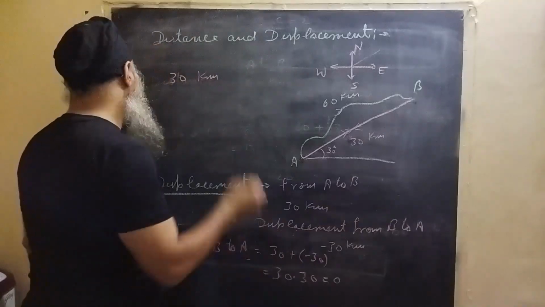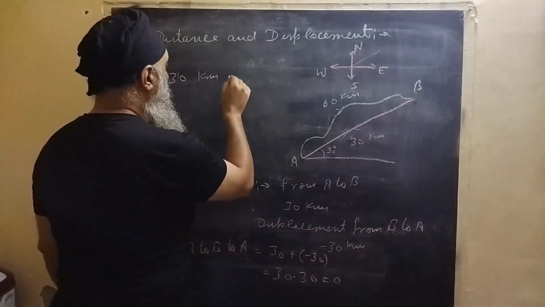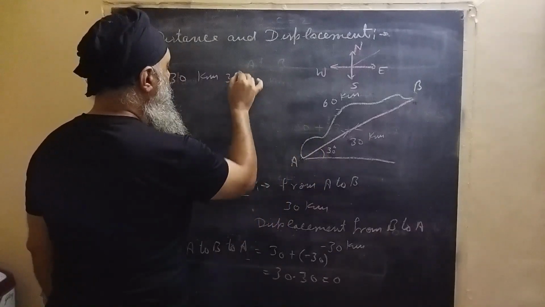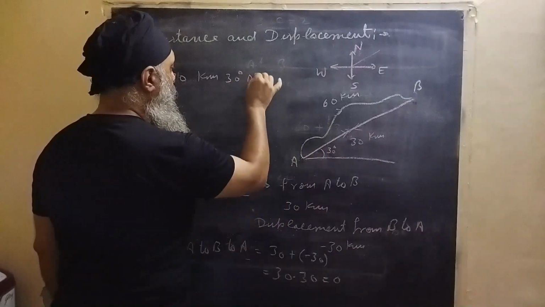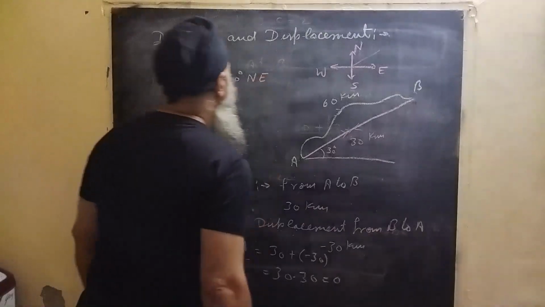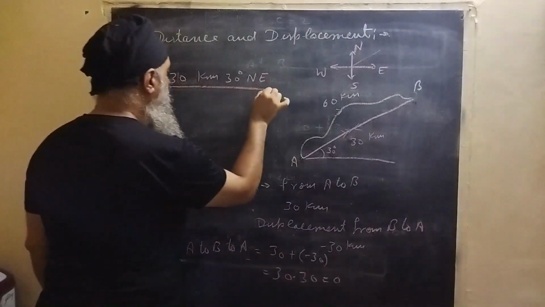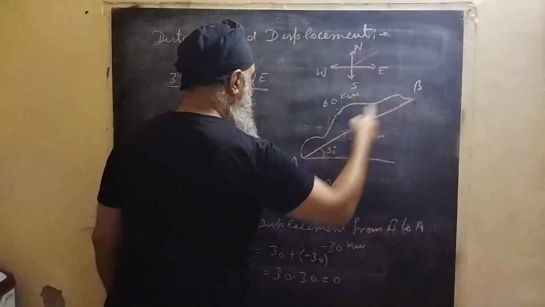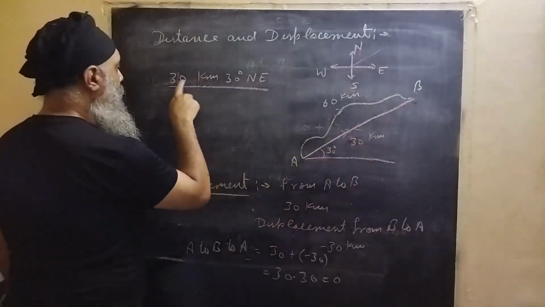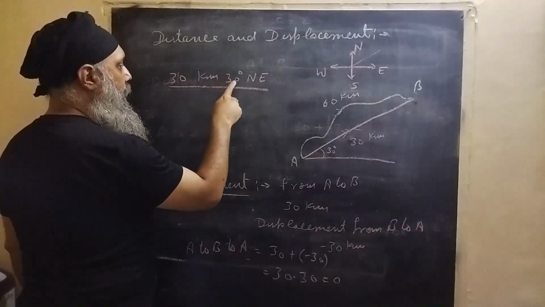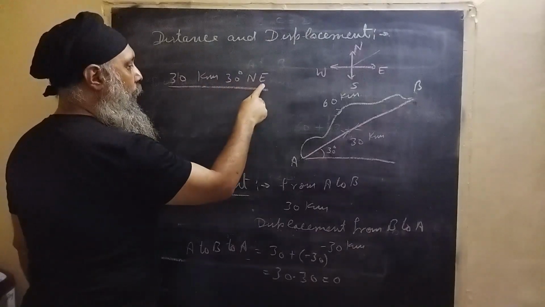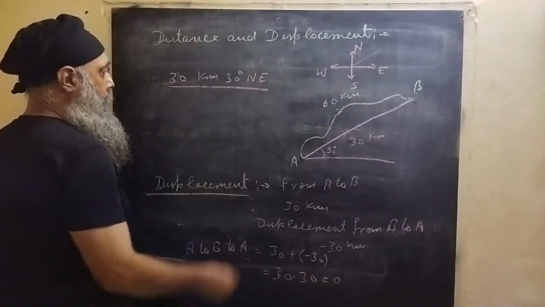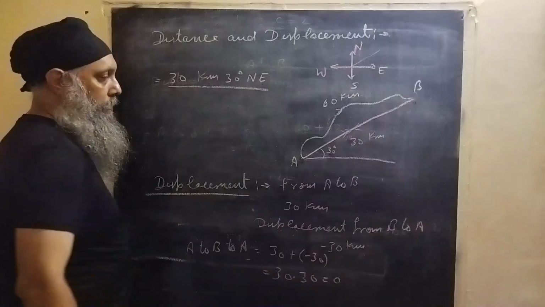It is showing like this. So we will write how many degrees are there. 30 degrees towards north of east. So this is the complete thing for this. This means if a body moves from A to B, that is 30 kilometers at 30 degrees north of east. So this is the right way to write it. So this is your displacement.